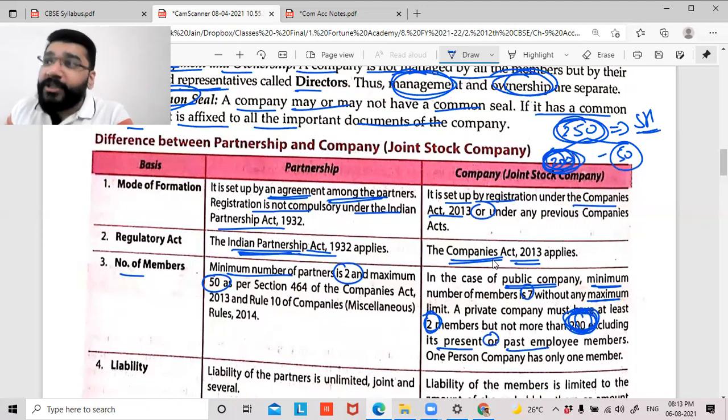Now there are already 200 shareholders who are not my employees. Can I take one more person as a shareholder who's not my employee? No. Can I take one more person as a shareholder who is my employee? Yes. An employee who is my shareholder can be taken, and they are not included in the limit of 200. So this limit of 200 applies to people who are not my employees. Am I clear or not clear? Online students, am I clear? Yes, sir. Sir, can you repeat it again? Very simple.